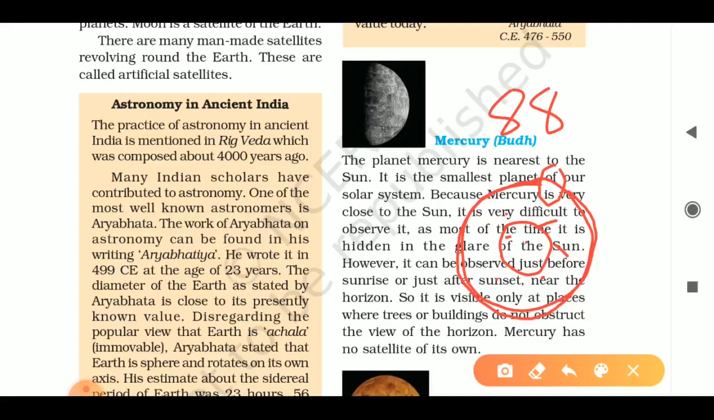Just like for our Earth, it is 366 days. So in 366 days, our Earth completes one revolution. In the same way, this planet Mercury completes one revolution in 88 days.